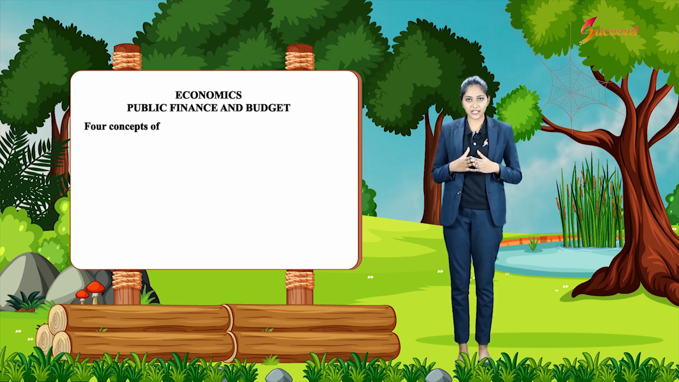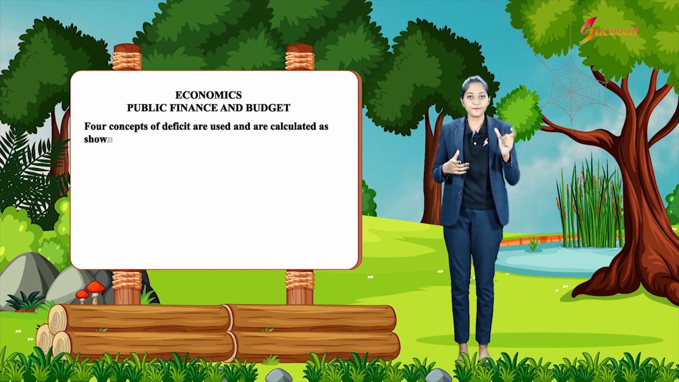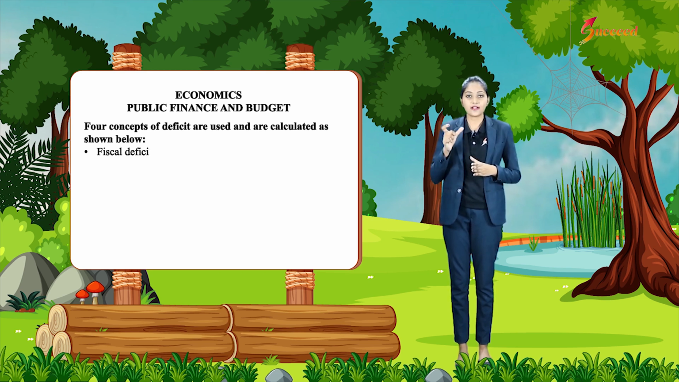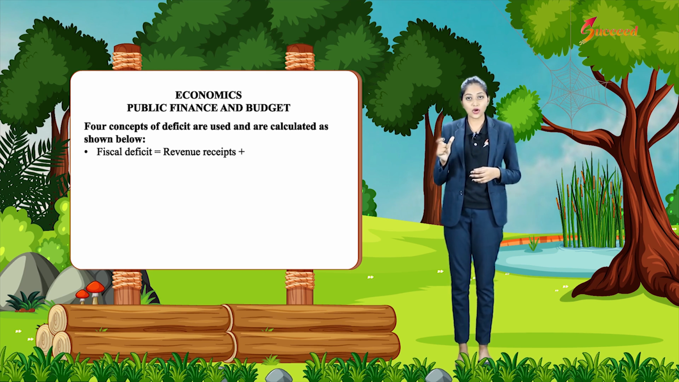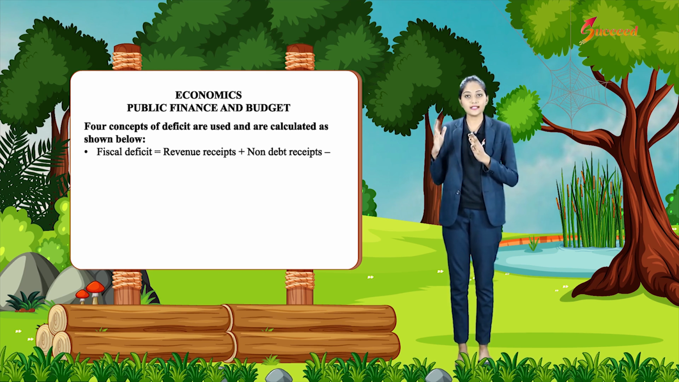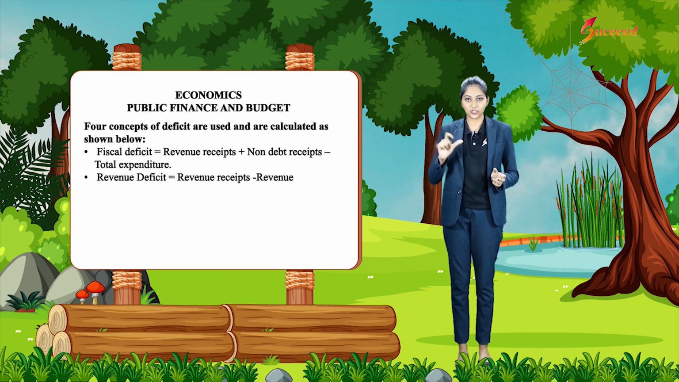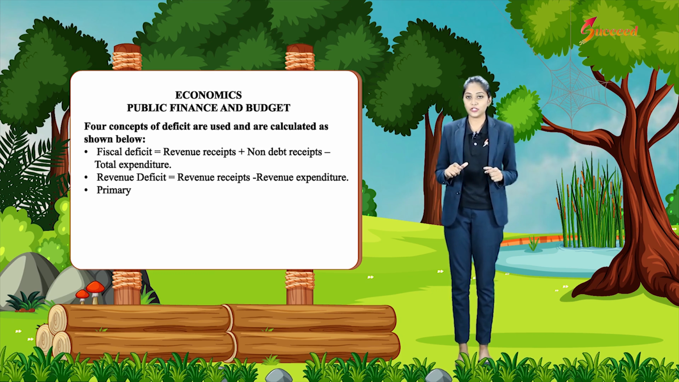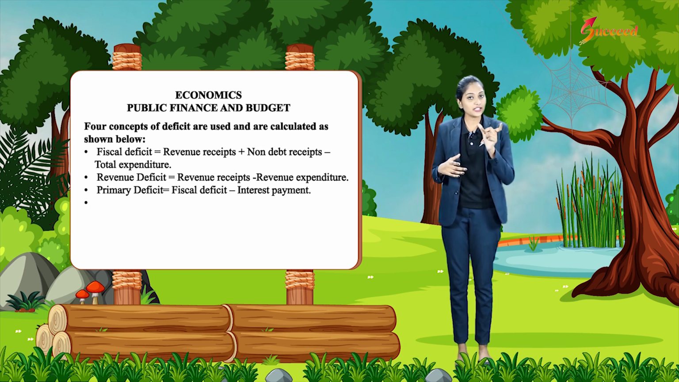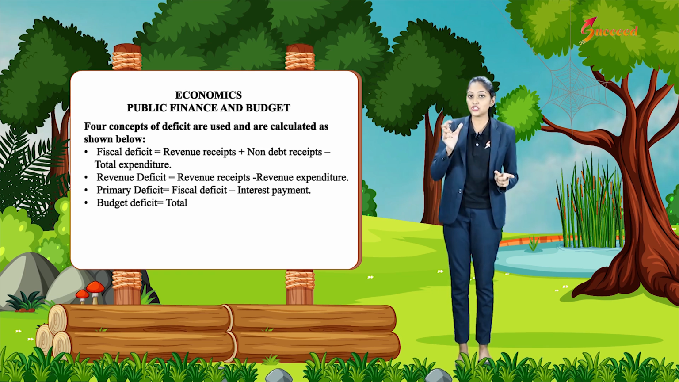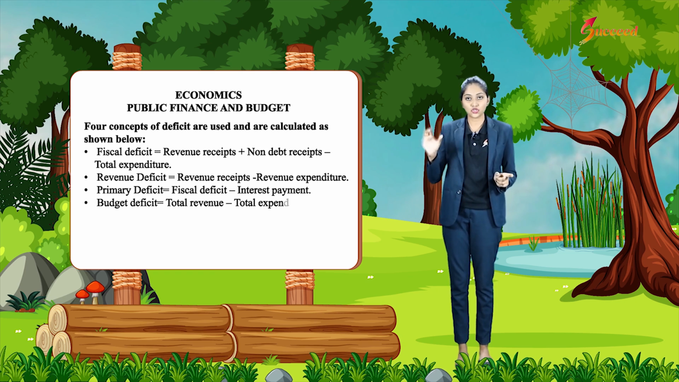Four concepts of deficit are used and are calculated as shown below. Fiscal deficit is equal to revenue receipts plus non-debt receipts minus total expenditure. Revenue deficit is equal to revenue receipts minus revenue expenditure. Primary deficit is equal to fiscal deficit minus interest payment. Budget deficit is equal to total revenue minus total expenditure.